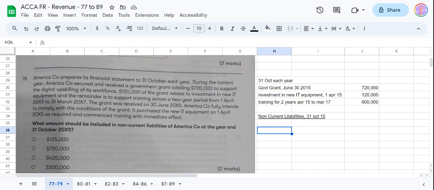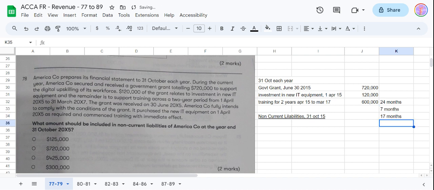So the remaining period is how much? Remaining period is 24. So what will be our non-current liability? Out of this 17, the total they are going to recognize over 2 years, which is 24 months. Out of this 24 months, from April to October, 7 months, they have already recognized the revenue for, remaining 17 months.